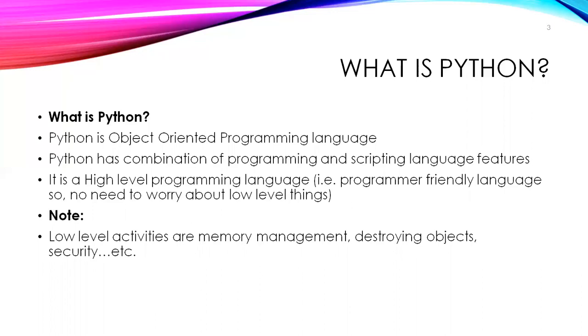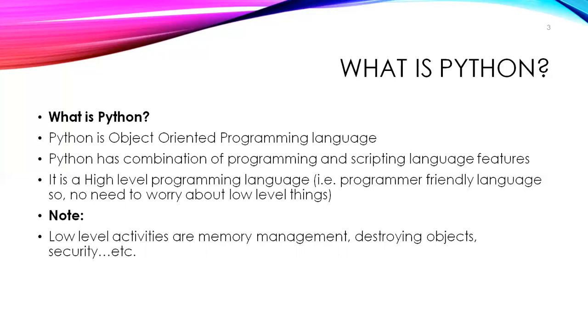And also it is a high level programming language. High level means it is a programmer friendly language, easy to work with. That means no need to worry about the low level things. Low level activities means memory management. Suppose you declare one variable, you are not going to deallocate memory for the objects which are used in the program.